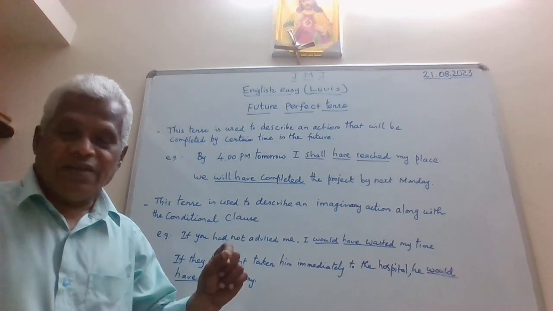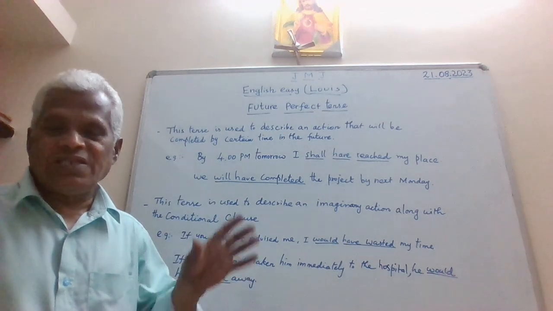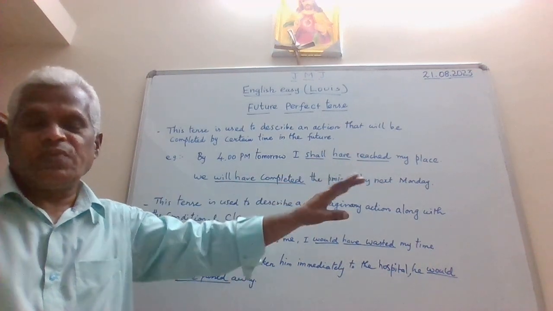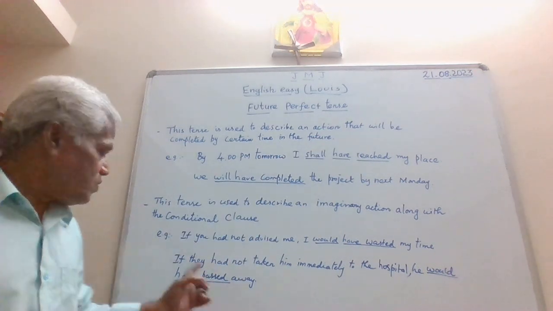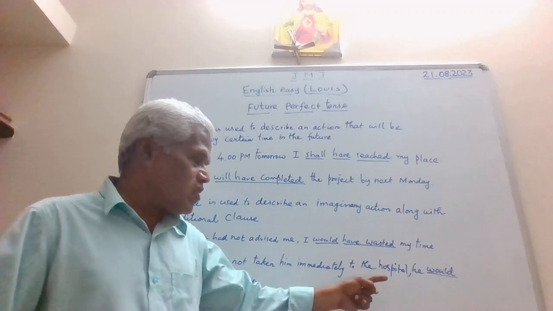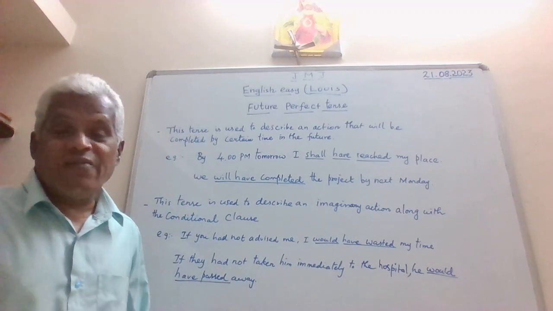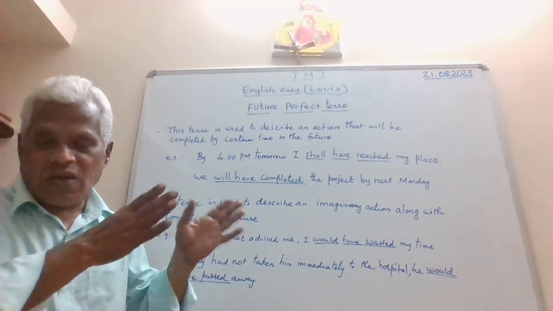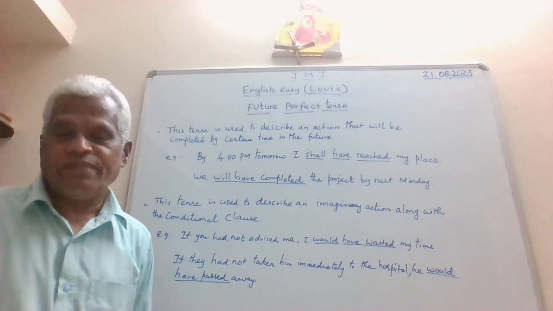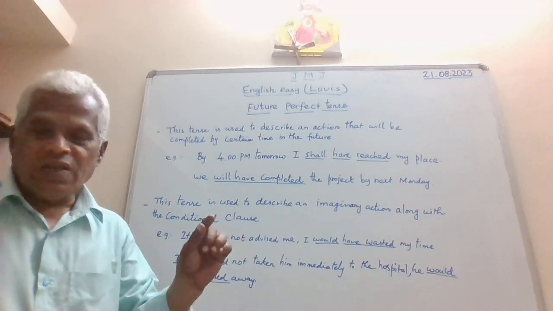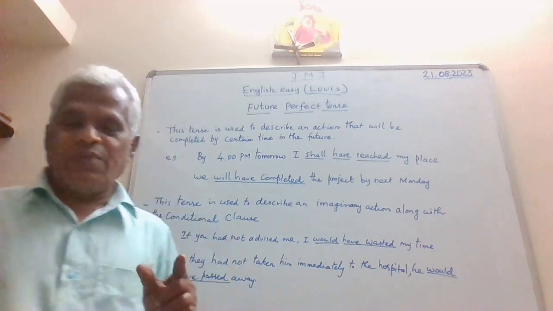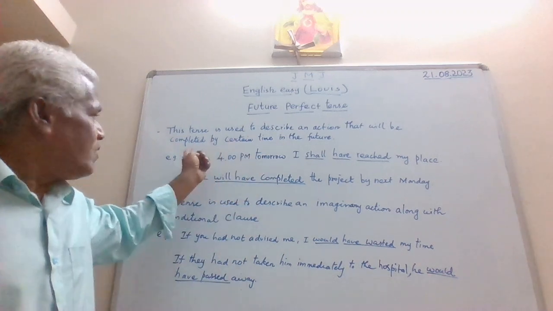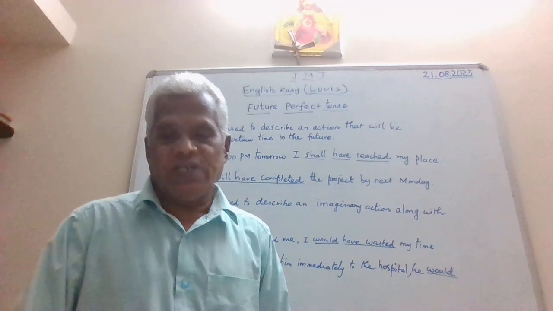So what is the future action? Action of going to die. But the death is prevented, and it was prevented because of taking him to the hospital earlier. So if they had not taken him immediately to the hospital, he would have passed away. Of course, he is still alive. But then look at the action. He would have passed away. He would have died. So the nature of the tense is to describe an action along with the conditional clause, or to describe an action that will be completed by a certain time in the future.